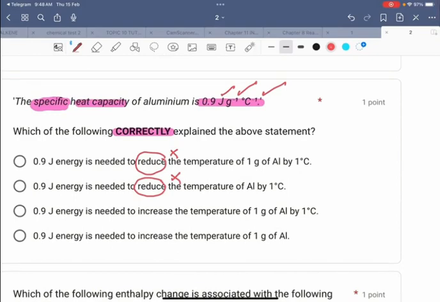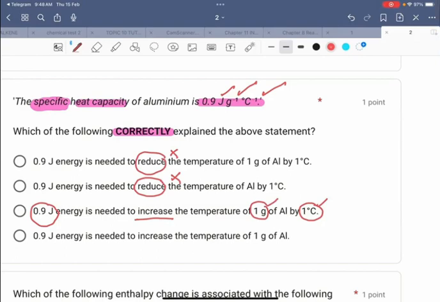0.9 joule energy is needed to increase the temperature of 1 gram of aluminium by 1 degree Celsius. Okay, this statement is correct. It shows that 0.9 joule energy increases by 1 gram and 1 degree Celsius.